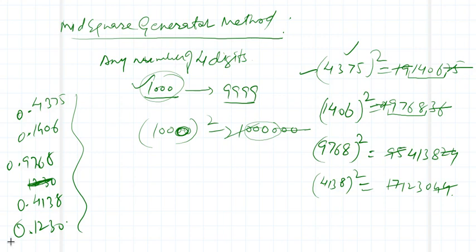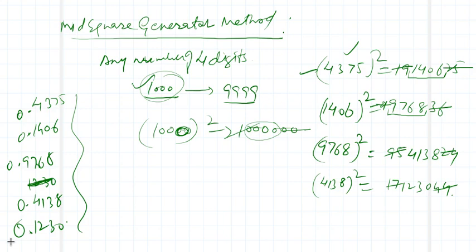And this method is known as the mid-square generator method. So I will take a 4-digit number and take its square and then chop off the last 2 digits, and then the remaining number I will again square and do the same thing, means chop off two digits from the left hand side and the right hand side of that new number, and then again take the square, and so on.